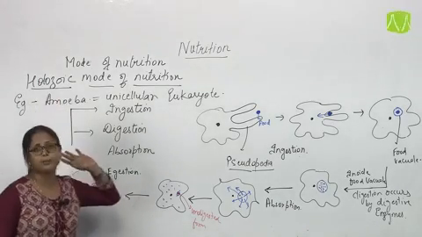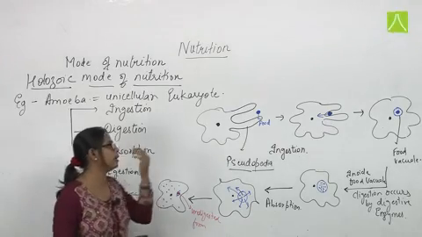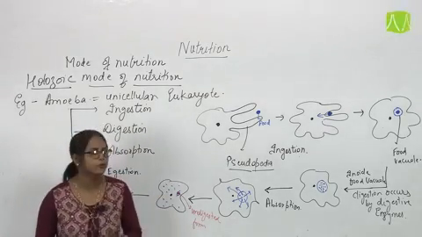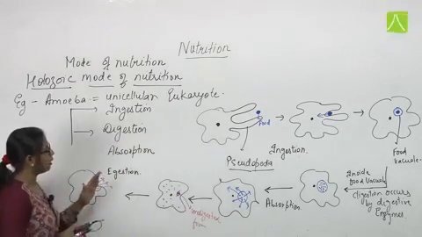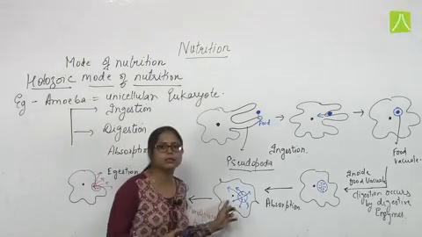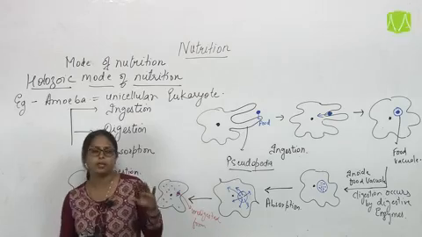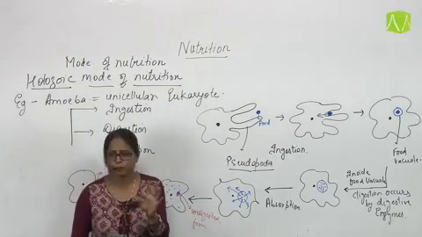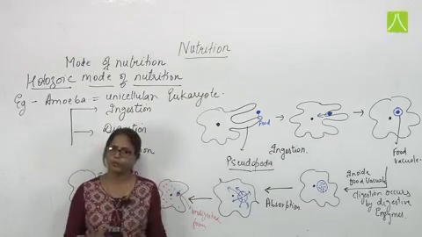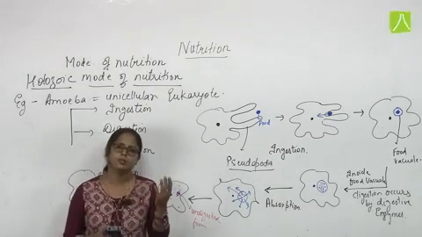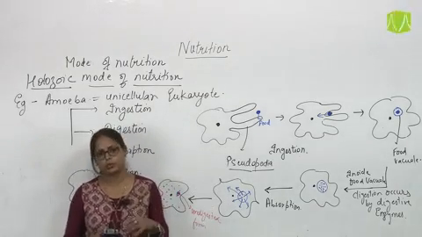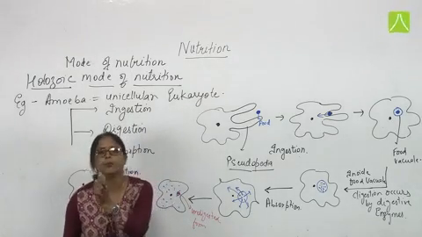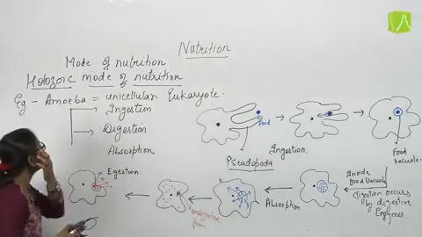in amoeba. In the same manner, multicellular animals like we human beings, and different other animals, also perform the holozoic mode of nutrition. What is happening? The only difference is that here we have taken a single cell, but in multicellular animals the absorption takes place by the blood, and through the blood all the digested nutrients go into different cells or tissues where they are utilized, and the waste is removed in the form of fecal matter through the anal pore. So this is the holozoic mode of nutrition.